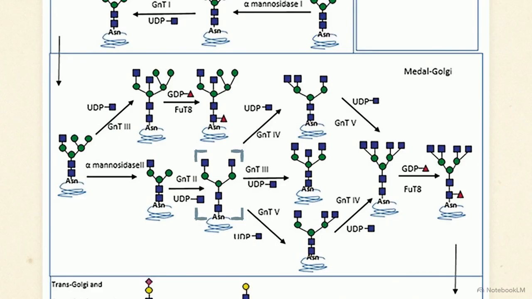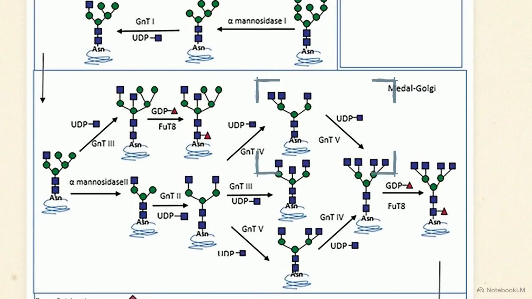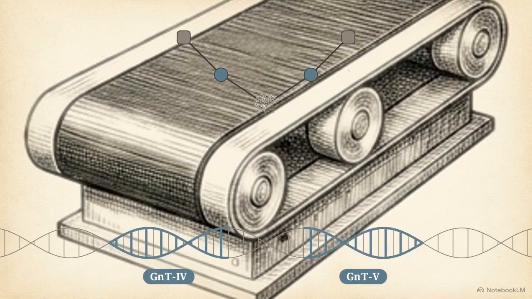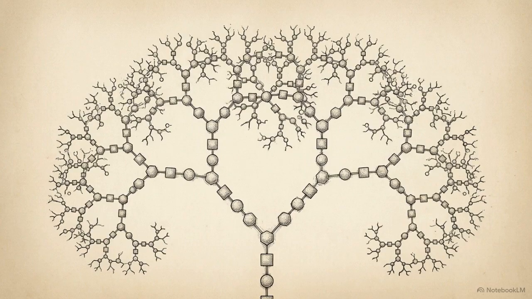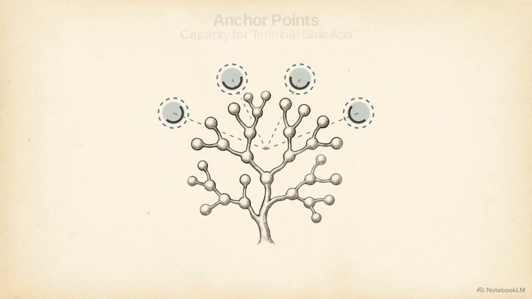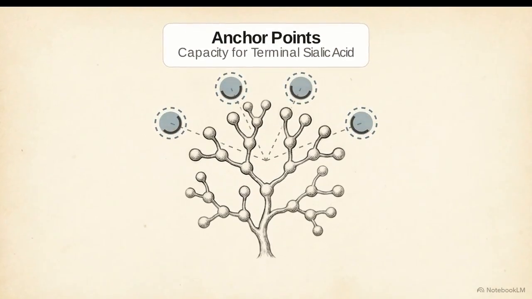GNT1 and 2 construct a standard biantennary structure. Expansion enzymes, GNT4 and 5, add molecules at different angles, pushing the architecture into wider triantennary and tetraantennary branches. This is a prime target for metabolic engineering. By genetically altering the CHO cell to overexpress GNT4 and 5, engineers force the Golgi apparatus to build higher branched structures. The geometric purpose here is structural capacity. Every new branch acts as an additional physical anchor point for terminal sialic acid, which will be added at the very end of the pathway.